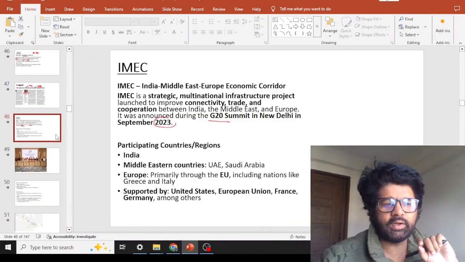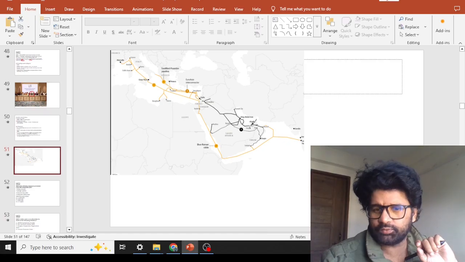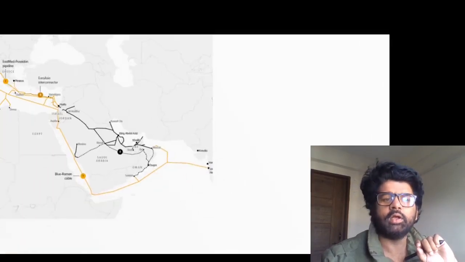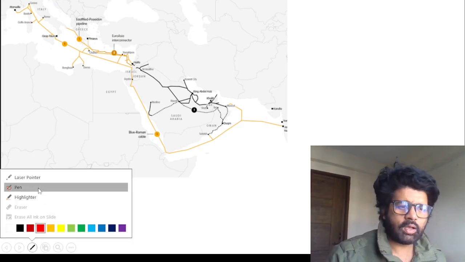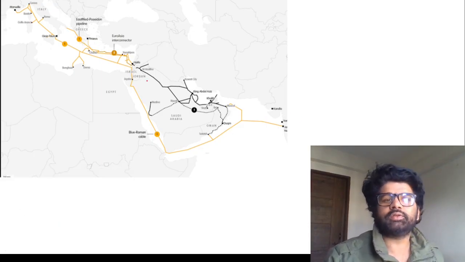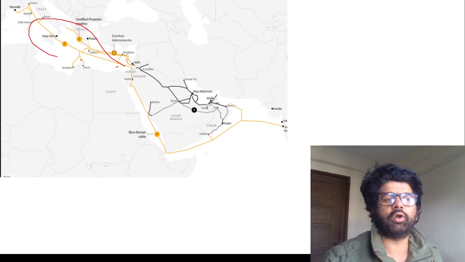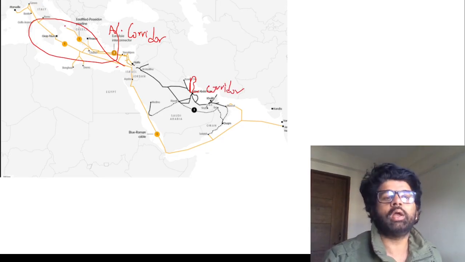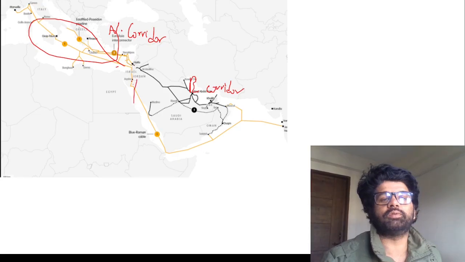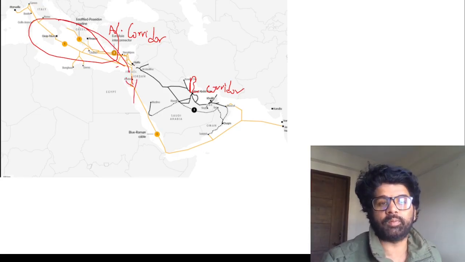So what will happen in this India IMEC? If you see this map, you will realize what will happen. Indians will be going to Europe. There are two types of corridor: one is the northern corridor, the other is the eastern corridor. You'll be like, how come this is the eastern corridor? For us it is west. Yes, but we are seeing it from the European perspective, or from this region. So this is northern, so this is eastern, right?